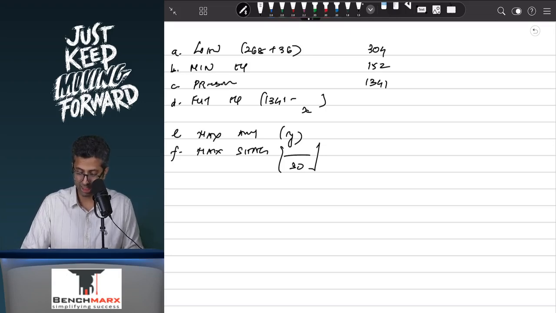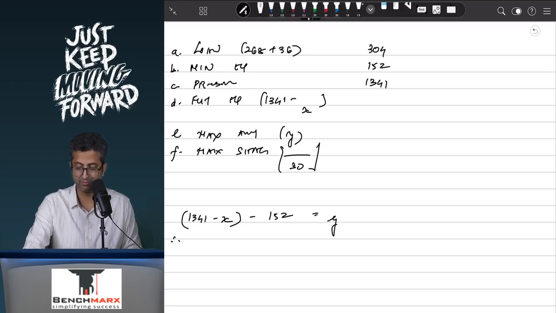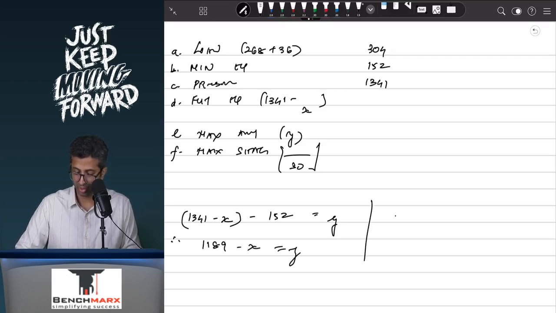Now for X and Y, you will make an equation: present equity 1341 minus transfer to CRR, which is X, minus your minimum equity needed, which is 152, will equal Y. Therefore, 1341 minus 152 will come to 1189 minus X is equal to Y. Again, transfer to CRR, that is X, will equal Y divided by 30.